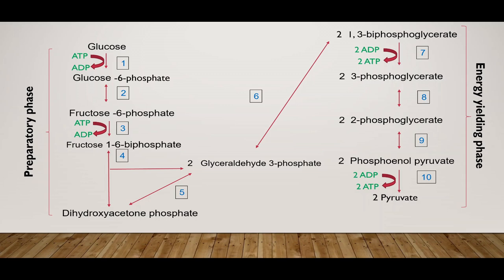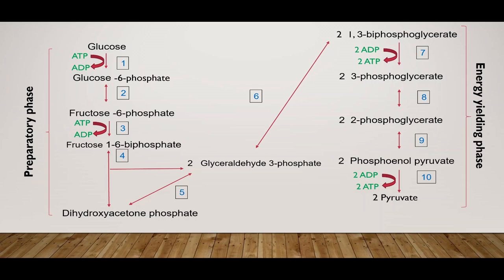At the end of preparatory phase, the fructose 1,6-bisphosphate is acted upon by enzyme aldolase. This results into cleaving fructose 1,6-bisphosphate into dihydroxyacetone phosphate and glyceraldehyde 3-phosphate. Isomerase enzyme converts dihydroxyacetone phosphate to glyceraldehyde 3-phosphate, thus resulting into production of two molecules of glyceraldehyde 3-phosphate at the end of preparatory phase.